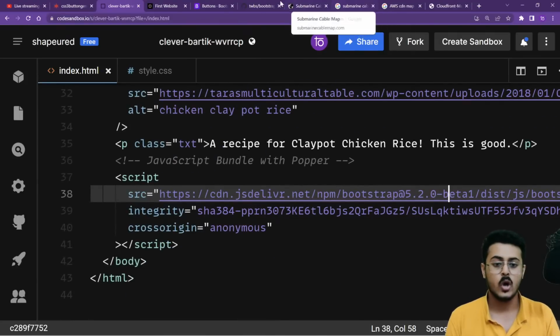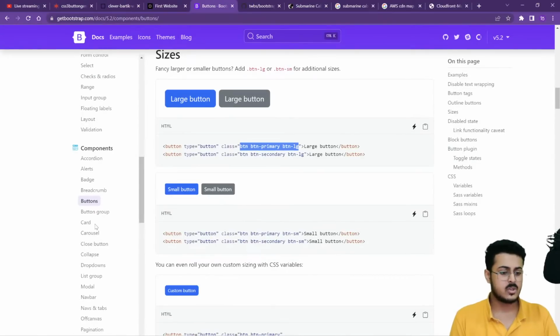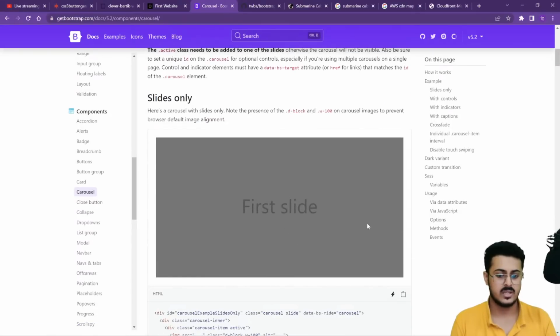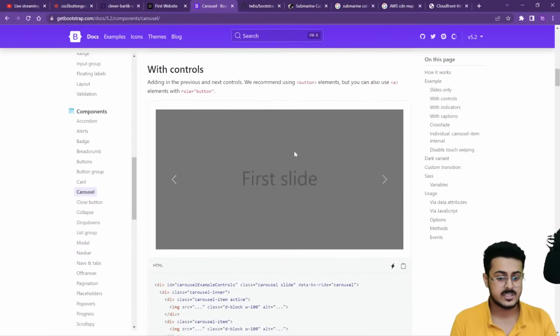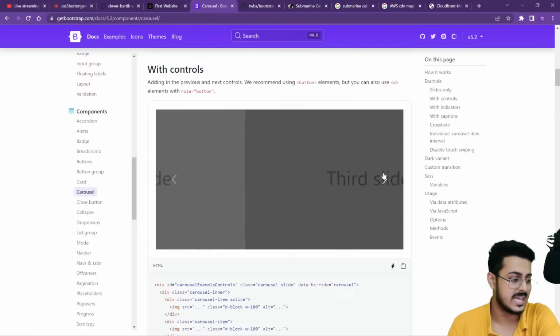If you go back to your Bootstrap website, you are able to see something like a carousel, with your first slide, second slide, third slide, multiple images.